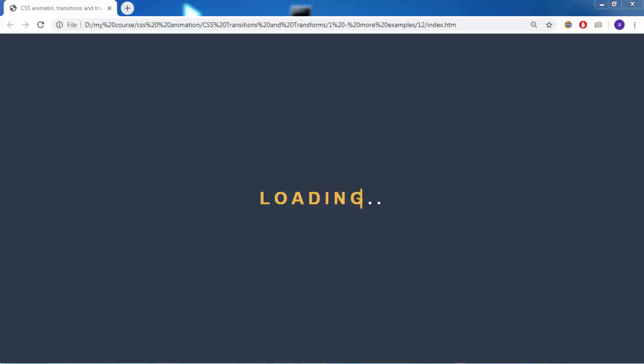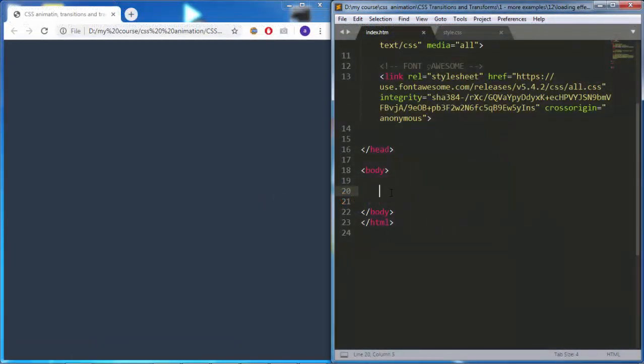In this lesson, we're going to create this preloader text animation effect. So you can see we have an H1 here, and it's kind of covered up by this yellow text on top of it. So let's see how we can do that. I will start here in my HTML by adding an H1, and I will just say loading.